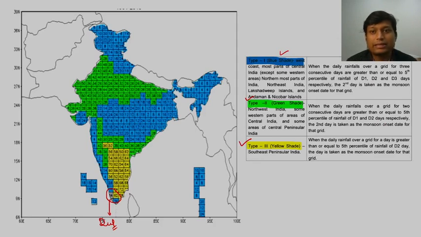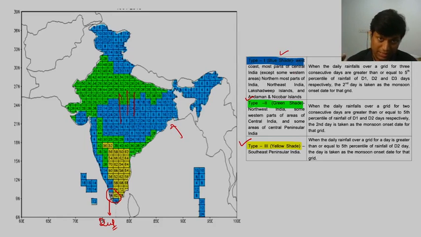There are certain grids, so you can see that all of the country is divided into small grids. They are generally from the level of a district to a particular region, maybe a couple of districts or so, not more than that. Each particular area, so if you have a grid which is shaded blue, will have its own condition.